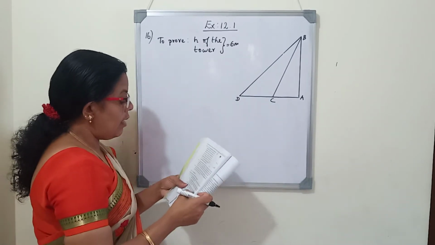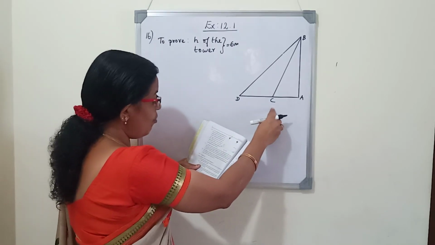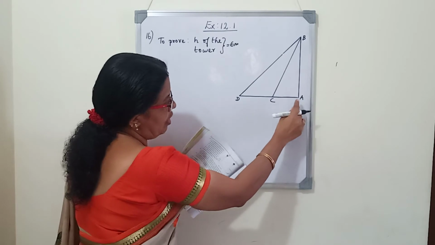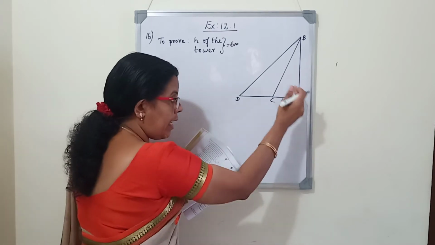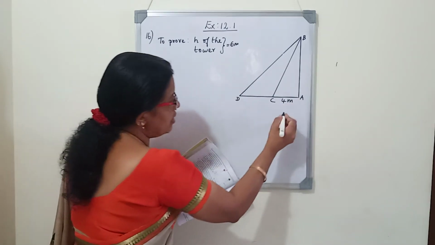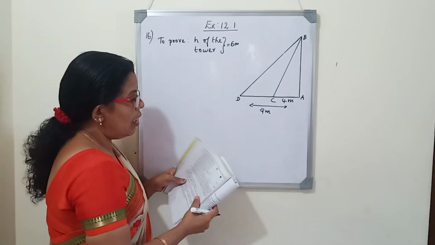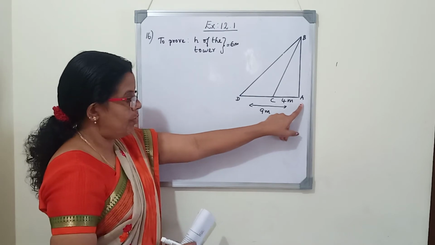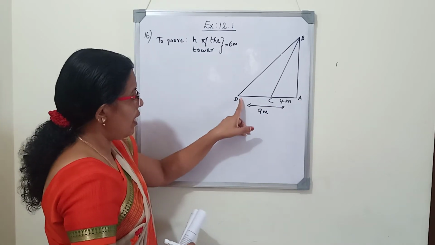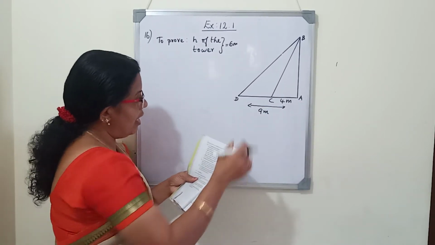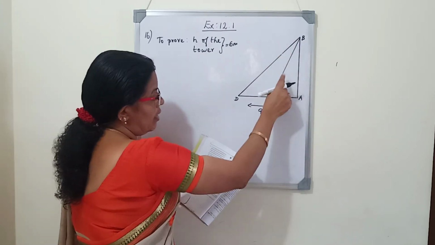Once again I will read: angle of elevation of the top of the tower from 2 points at a distance of 4 meter and 9 meter from the base of the tower. From the base of the tower, 4 meter means here we will mark 4 meter. And again from the base of the tower, 9 meter means this total length AD is 9 meter. Don't mark CD as 9, because both the measurements are starting from the base of the tower. So from the base of the tower, one point is 4 meter, and the next point is 9 meter. Angle of elevation from D, somebody is looking at the top of the tower, and even from C, somebody is looking at the top of the tower.